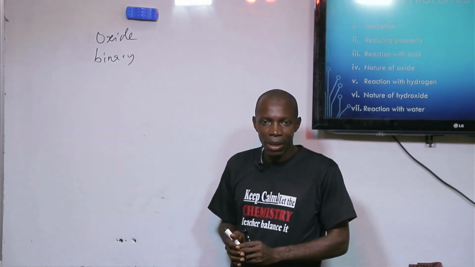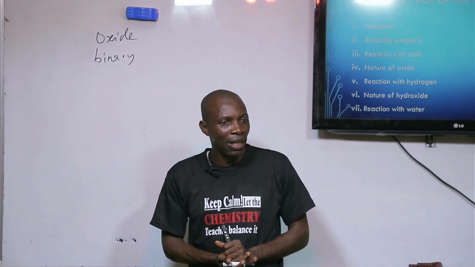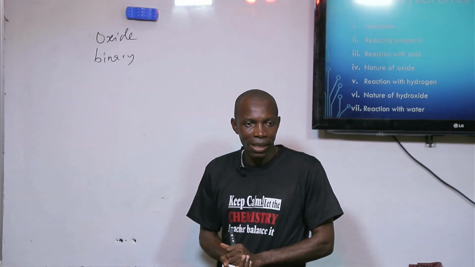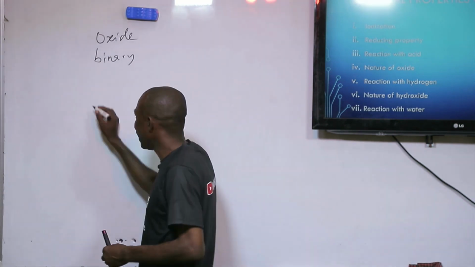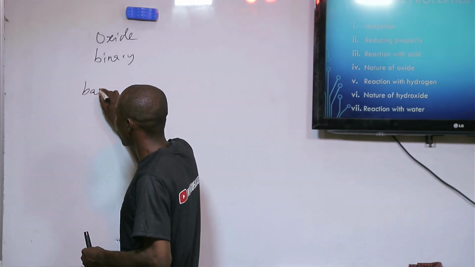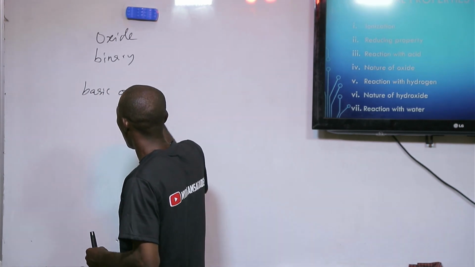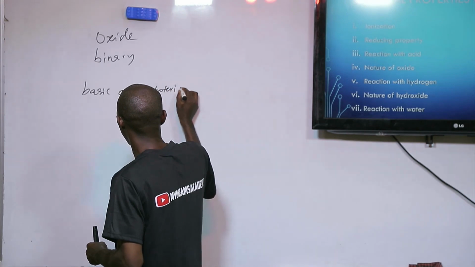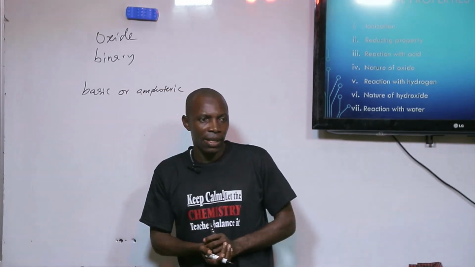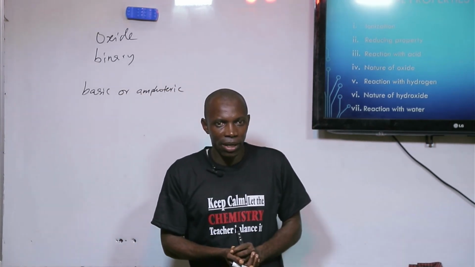Now we are going to look at certain things about the oxide of metals. One, oxides of metals are either basic or amphoteric.